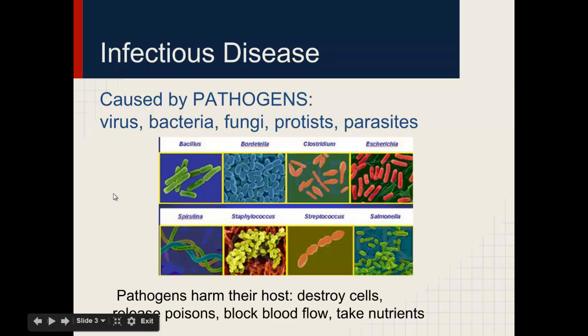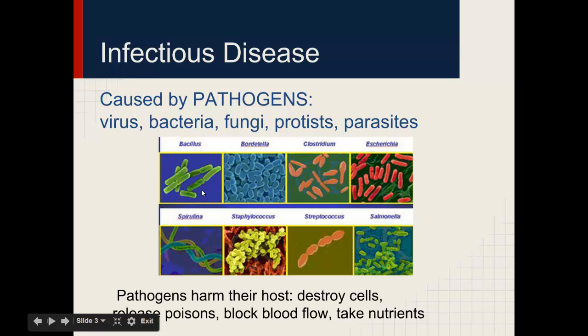So infectious diseases are the diseases that we most commonly get, things like the cold and the flu. They're caused by pathogens: viruses, bacteria, fungi, protists, and parasites. On this slide you could see, for example, the strep bacteria that causes strep throat, Salmonella, which is a foodborne illness that can cause gastrointestinal distress. We also have the picture here of the staph infection, a very common virus.